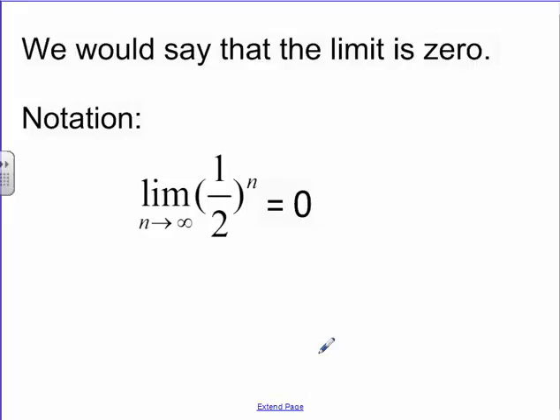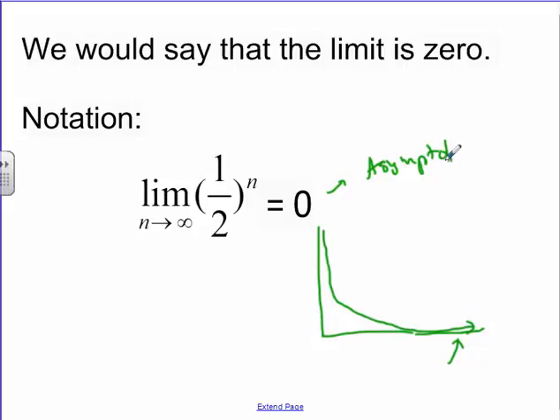Right? So this is what I just showed you on the previous slide that I just kind of did freehand. This is the notation we'll use. The limit, so the idea is that what is it getting closer and closer to? What is it limiting out at? As 1/2 goes to the power of n, or x, or whatever variable you use, as long as this keeps going upwards and upwards to infinity, as it gets bigger and bigger, your graph will keep getting smaller and smaller, and it limits out to the point where it's basically 0. And this is kind of similar to an asymptote, if you know that term, on a function graph. It's kind of the same concept, only we're going to build on it and use it in more scenarios.